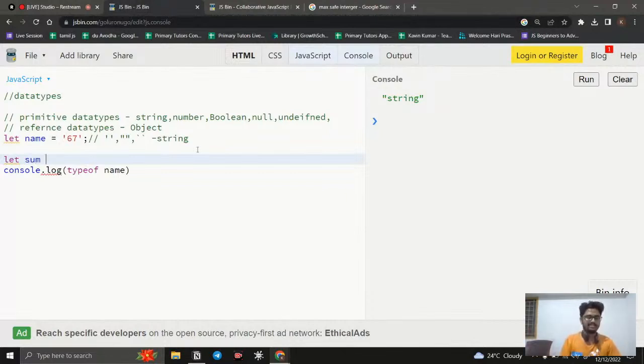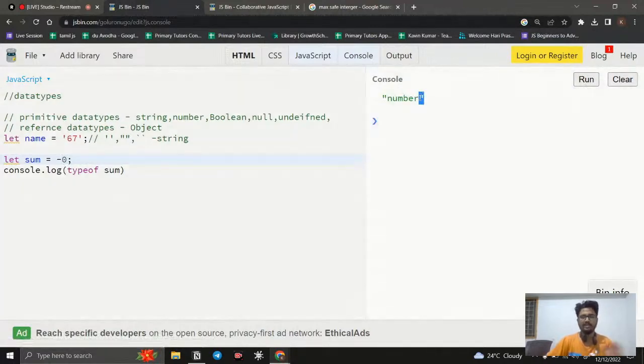For example, I say sum equal to 10, and I check which type the variable belongs to. If I run it, number. And if I use a float like 10.68, a decimal value, and run it, it is a number. If I use negative values, it is a number. If I use 0, it is a number.